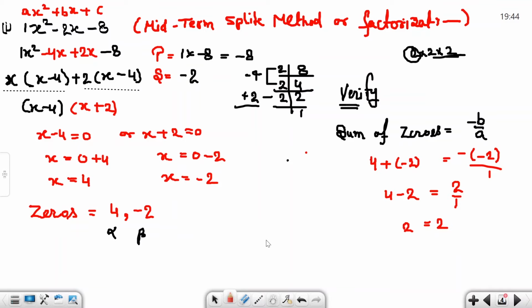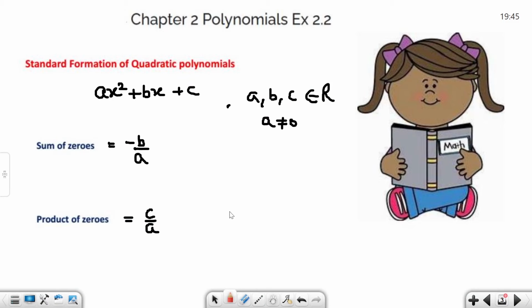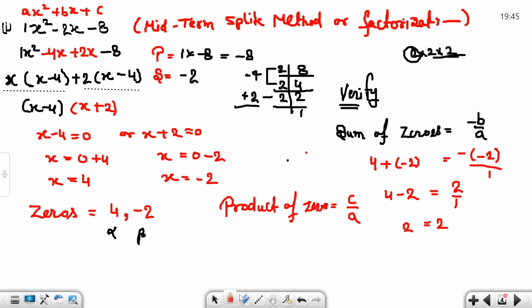Similarly, the product of zeros. The formula for the product of zeros is c by a. Here it is c by a. Always remember it, okay? When you multiply a lot of times, it becomes automatic.